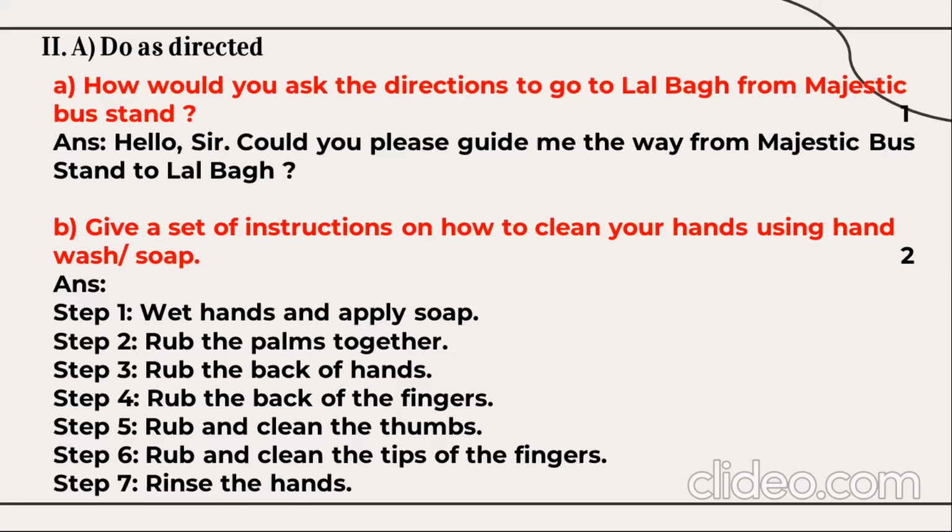You can use the words firstly, secondly, afterwards, or you can use step 1, 2, 3, 4, 5 like this. So step 1, wet hands and apply soap. Step 2, rub the palms together. Step 3, rub the back of hands. Step 4, rub the back of the fingers. Step 5, rub and clean the thumbs. Step 6, rub and clean the tips of the fingers. And step 7, rinse the hands.